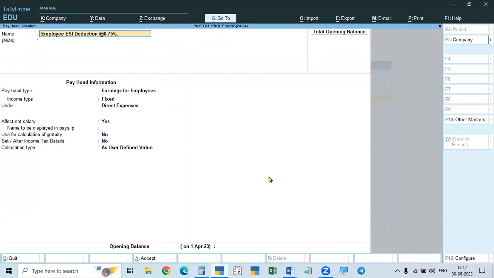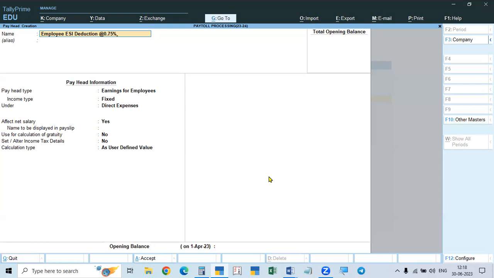will be paid by the employer. So in the case of Provident Fund, both will be saved. But in the case of ESI, the employee will be liable to pay only 0.75%, that is the deduction made. And here, there is one small thing, even that is up to 21,000 salary. Above 21,000, it will not take. Even if you give it in the pay head, it will not deduct. Okay. Here, this 0.75 is the liability for the employee from the salary.